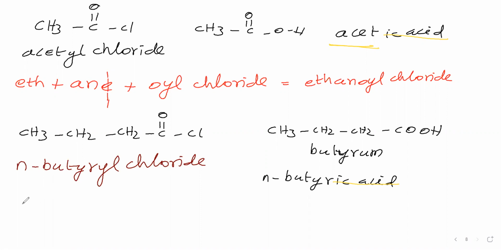Now we will see IUPAC name. Now select the parent chain. Parent chain contains 4 carbon atoms. Therefore, root word is but. Primary suffix an. Carbon single bond, therefore an is the primary suffix. In that, the last letter E, let us drop it. Then secondary suffix for this COCl is oyl chloride. Okay. Next functional group is amide.